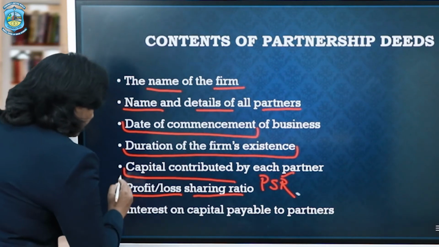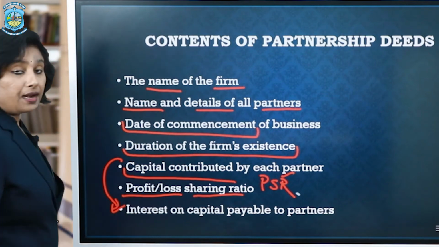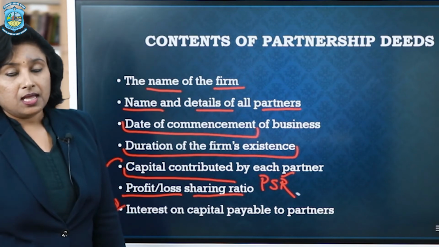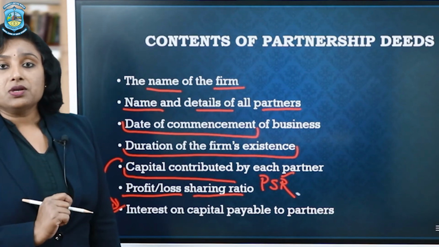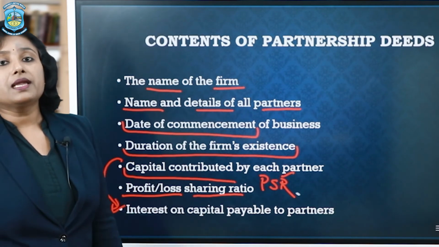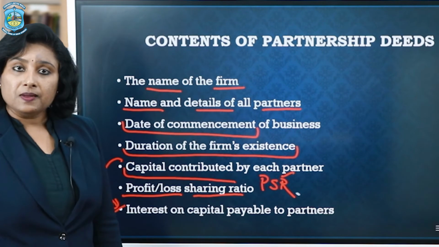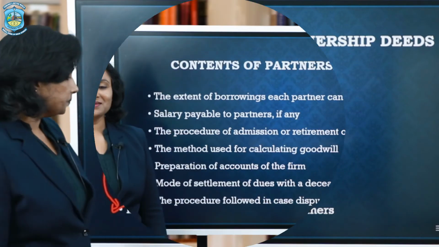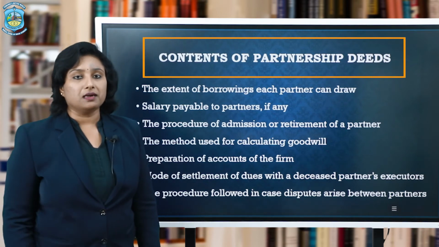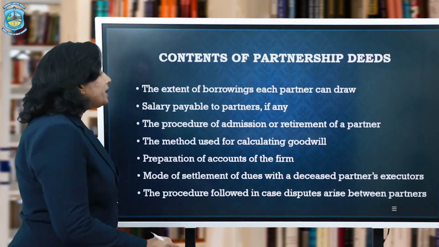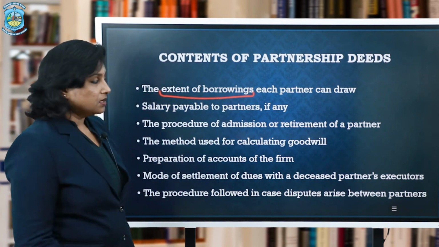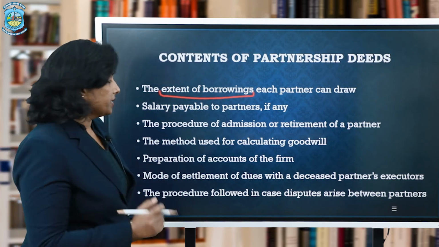Next thing, if they have contributed capital, then they are expecting some reward, and that reward is in the form of interest on capital. But what shall be the rate of interest on capital has to be clearly mentioned in the deed. Otherwise, every partner can claim a different rate of interest and that will raise some disputes. Further, it may also explain the extent of withdrawals done by the partners for their personal purpose, so to what extent each partner may borrow from the firm. That is also termed as drawings.